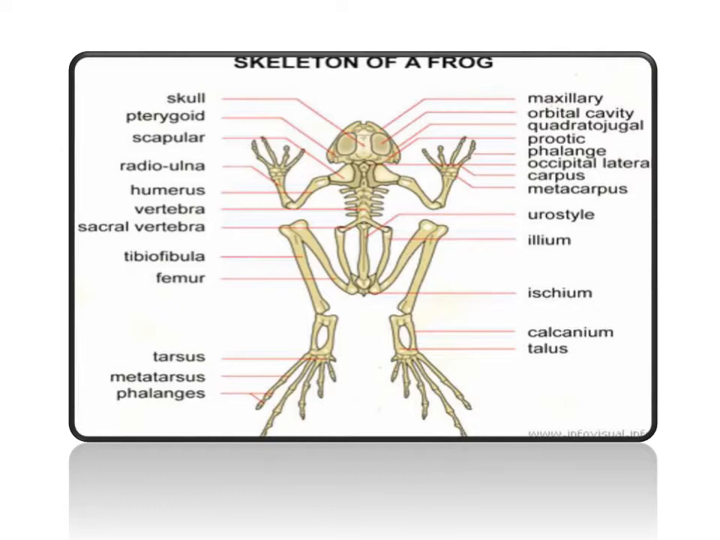The skeletal system of frog is composed of two parts, the axial skeletal system and the appendicular skeletal system. The axial skeletal system includes the skull as well as the vertebrae, while the appendicular skeletal system is composed of the pectoral girdle, the pelvic girdle, and the hind limbs as well as the forelimbs. So we start with the axial skeleton.